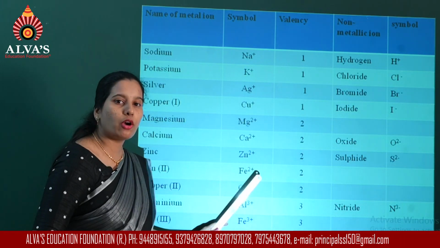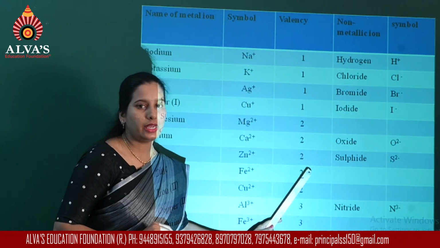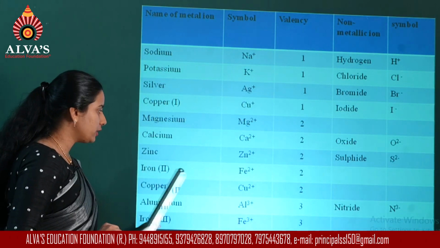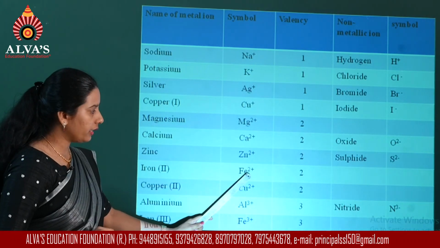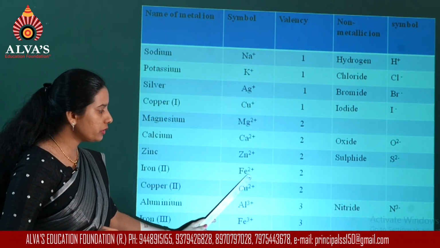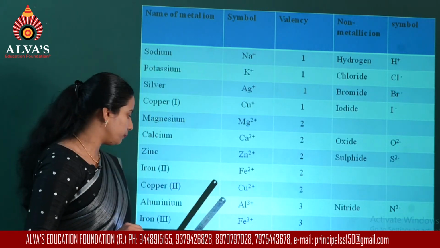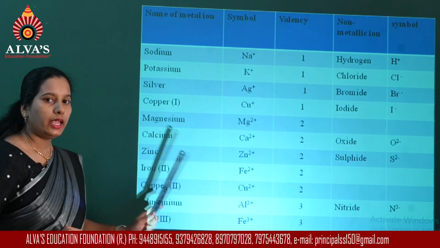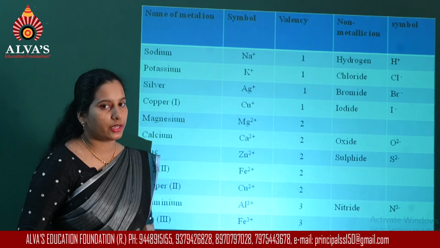Zinc ion is formed by loss of 2 electrons, so the valency remains 2. Iron in the +2 oxidation state, that is iron 2 we write, again it is losing 2 electrons, so valency is 2. Copper 2, see some of the elements are present in variable oxidation states.